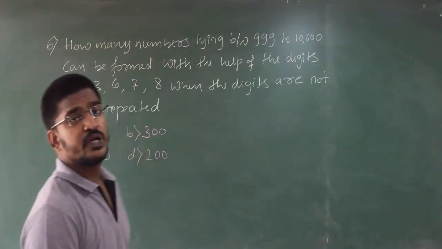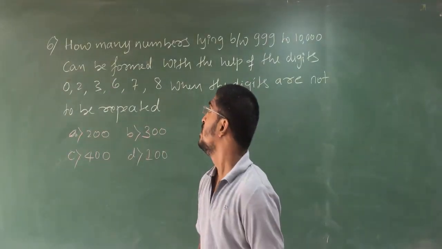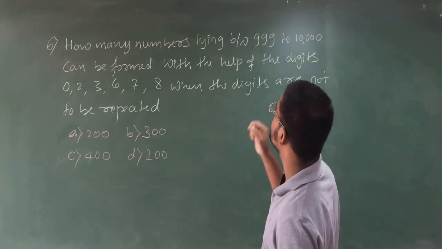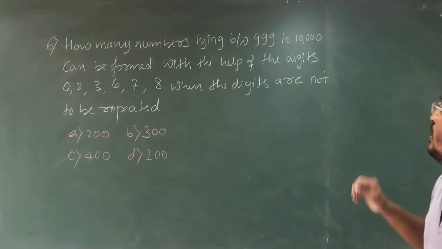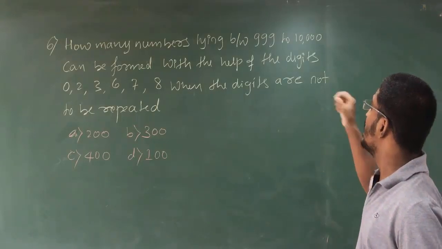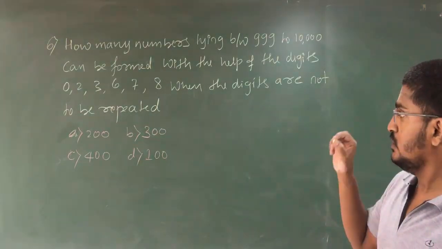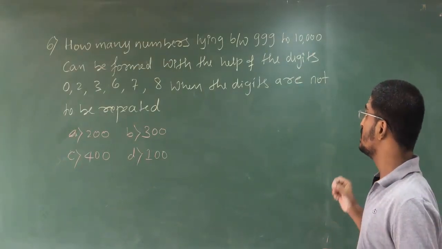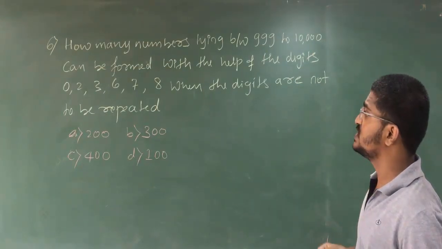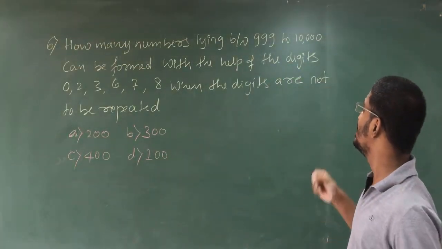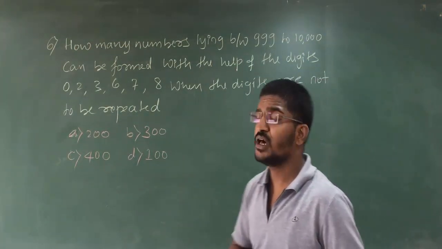Clear? Okay students, see here. How many numbers lying between 999 to 10,000 can be formed with the help of the digits 0, 2, 3, 6, 7, 8 when the digits are not repeated?